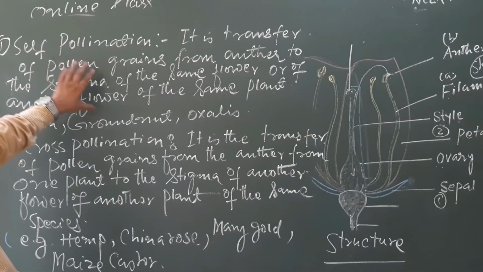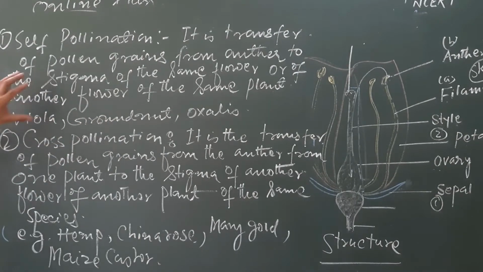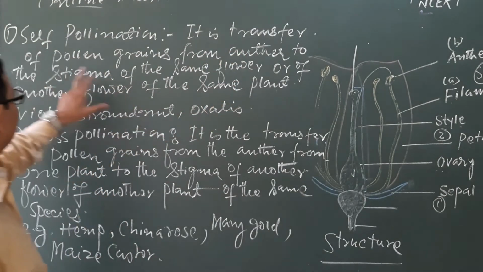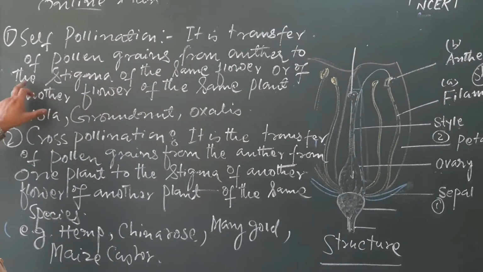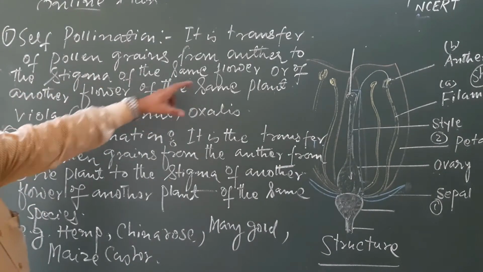I have written the definition because there is somewhat of a complication. That's why here you may clearly see it is transfer. In the case of self pollination, it is transfer of pollen grains from anther to the stigma of the same flower or of another flower of the same plant.